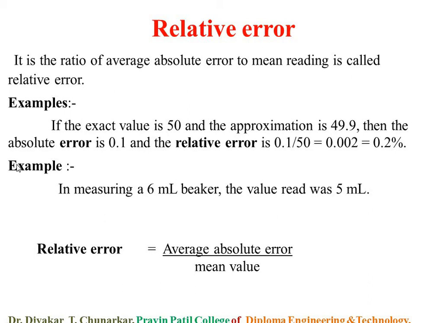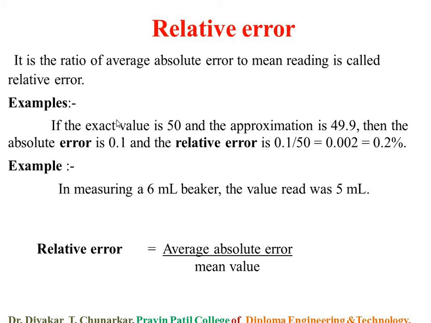Then the relative error. Relative error is the ratio of average absolute error to the mean value, or mean reading, or average reading. Relative error is defined as the ratio of average absolute error to the mean reading or average reading.